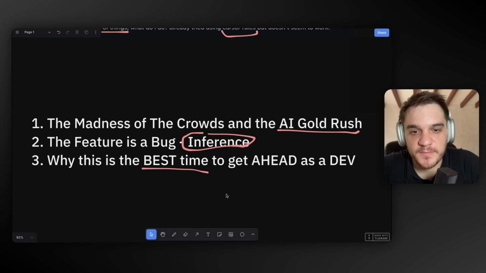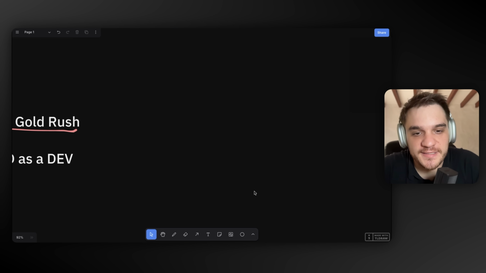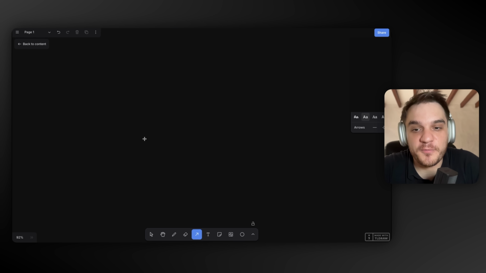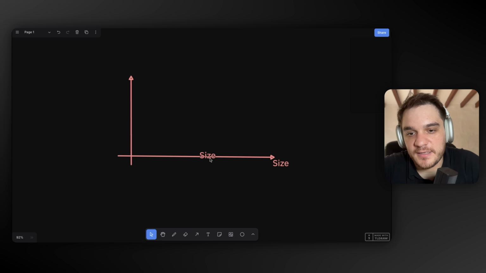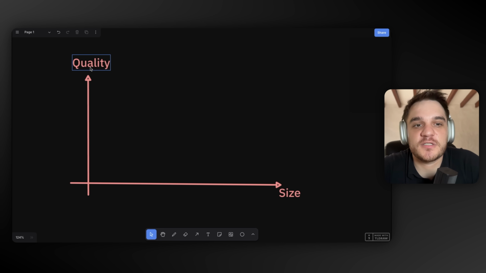So as I mentioned, the big problem is the fundamental foundation of AI, which is inference, which is basically the ability to predict the next token based on statistically analyzing whatever your data set is. And the current hypothesis behind even things like Devin and all the AI coding tools is that if this is the size of the model, so let's say we're going to plot here, this would be the size of the model or data set, right? And then at the top, we have the quality, so this would be the quality of the coding suggestions or the autonomy or the size of the code base. But let's put all those metrics into a single one that is going to be the overarching quality.